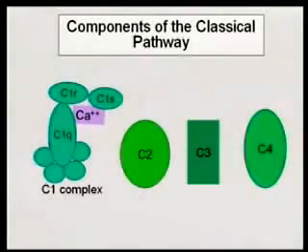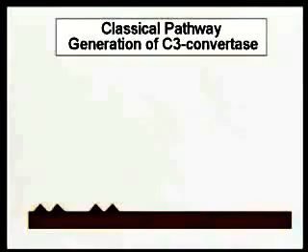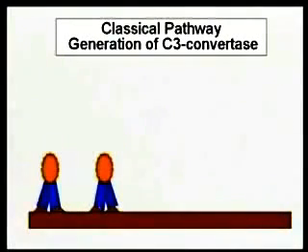All right. So we'll start with the classical pathway, the first one that was actually described. These are the protein components of the classical pathway: C1QRS, C2, C3, and C4. All right? Remember, this was a pathway that is dependent upon antibodies, so we have to have antibody there. So here's our bacterial surface. We're getting infected with some sort of pathogen. And we have antibody against that. The antibody binds to the bacterial cell.